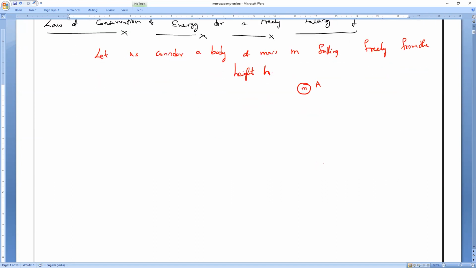If it is freely falling, we all know, what is the initial velocity? Try to remember the concept and tell me. Freely falling, 0 meters per second. Do you forget, everybody?